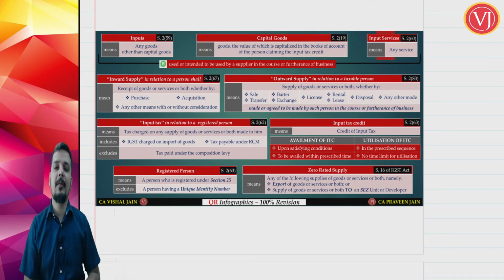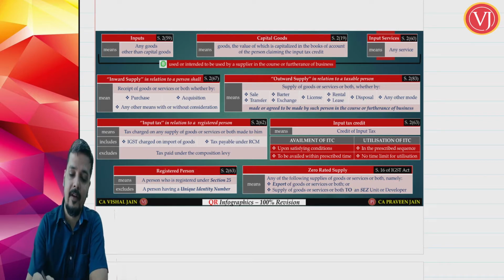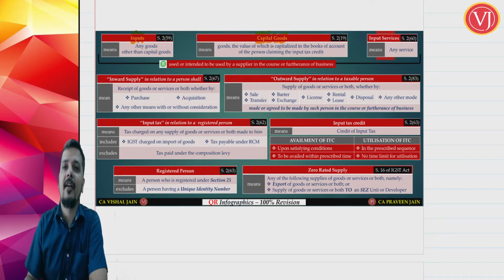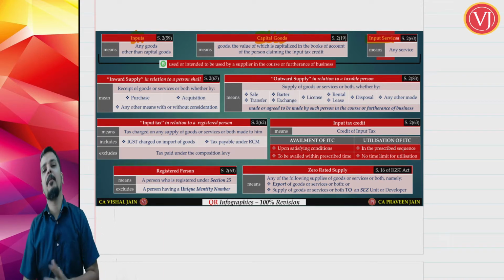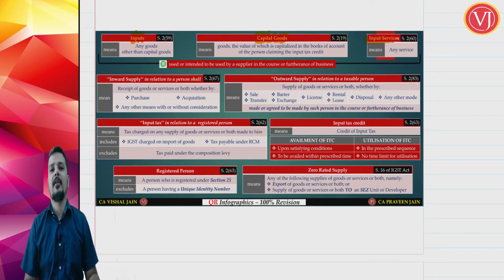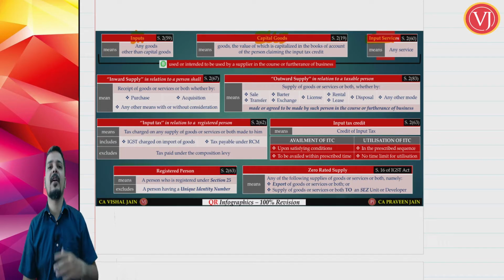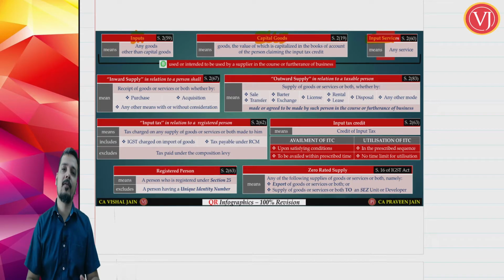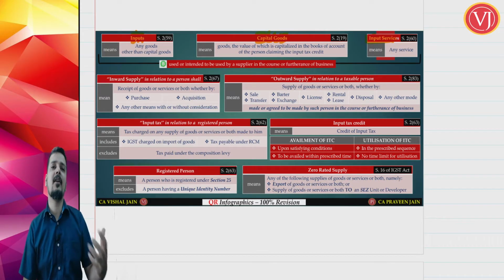So purchases can be categorized as goods and services. Goods can be further categorized as your inputs and capital goods, and your services are input services. So when you talk about inputs and capital goods, what is the differentiating point? The differentiating point is if the goods are capitalized in your books of accounts, they are capital goods. And inputs means any goods other than capital goods.